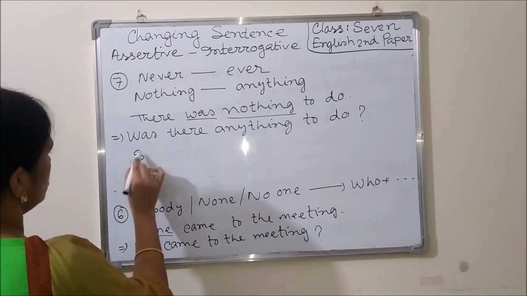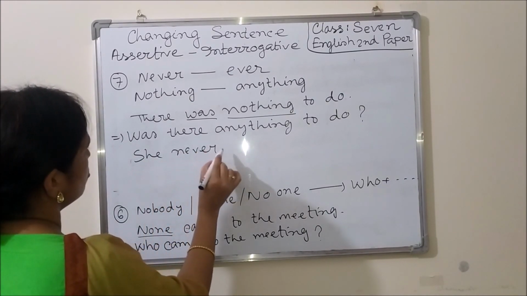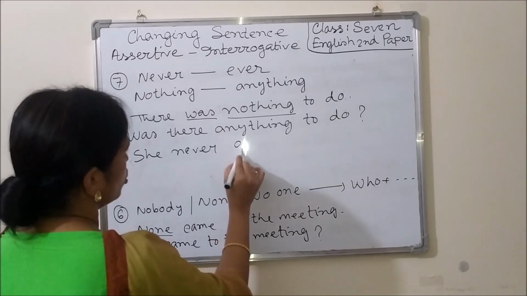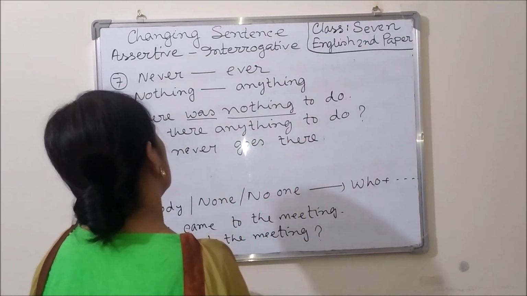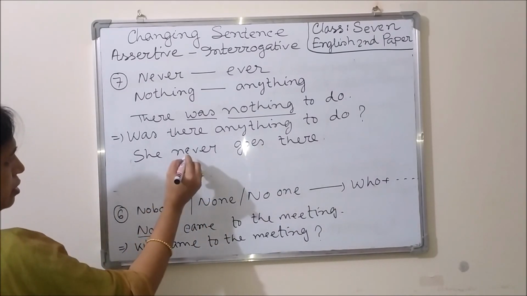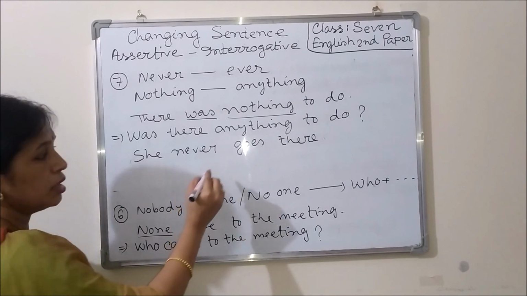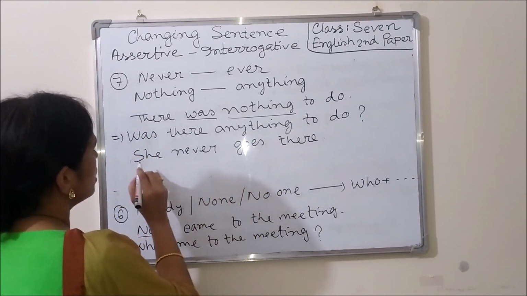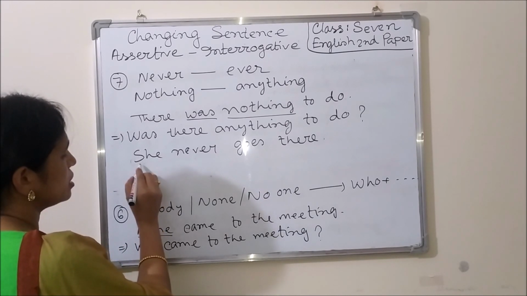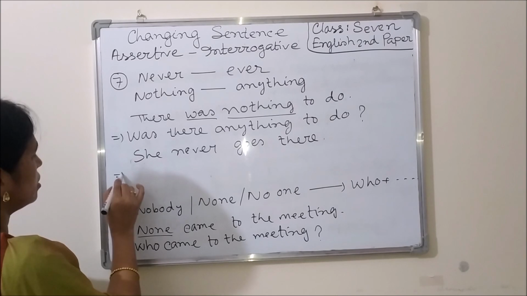Okay, she never goes there. Okay, here we can get the never. There is no helping verb, that's why the sentence is in present indefinite tense. The subject of this sentence is third person singular number, that's why we have to use does.